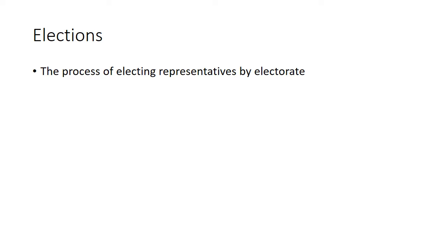First, guys, elections is a process. It's a process of electing representatives by electorate. That is, the process through which electorates elect their representatives is called elections. So elections are by nature a process. It's an activity when electorates are electing somebody, right?